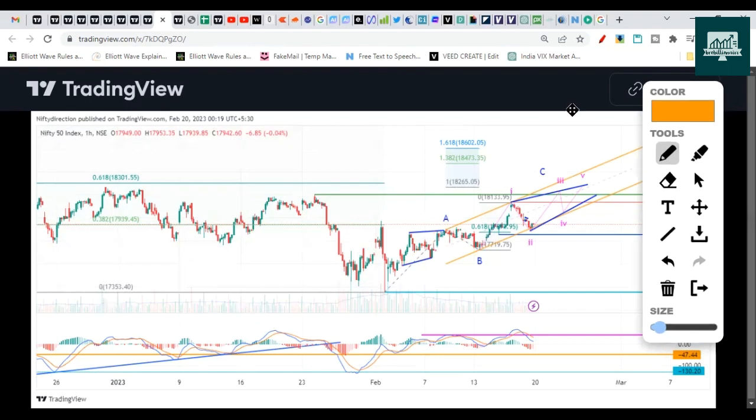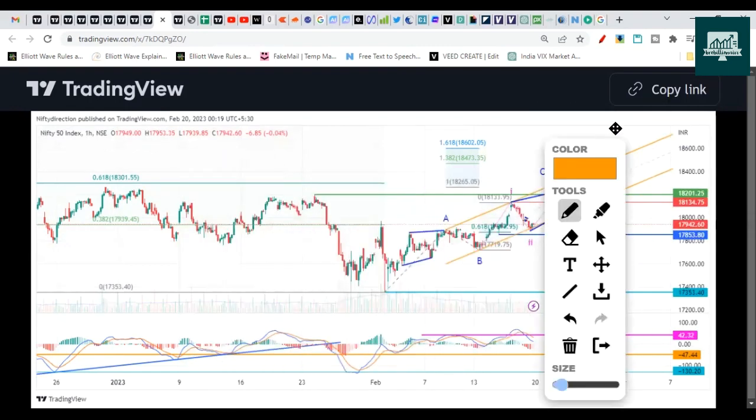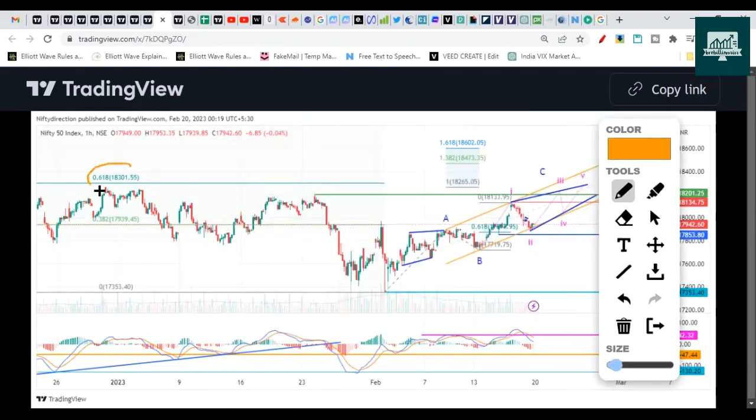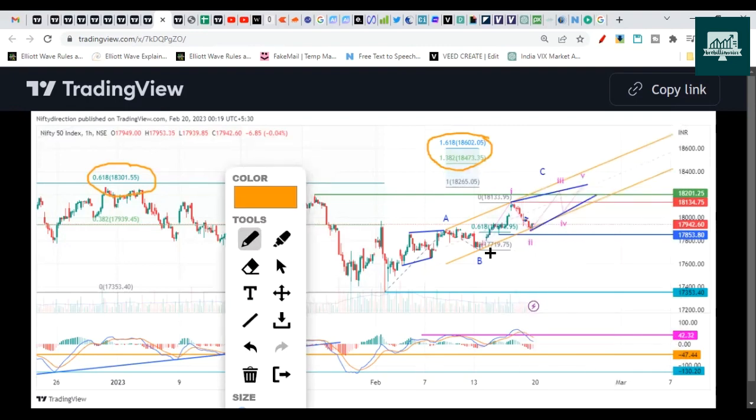Out of the C wave, what I'm assuming is Nifty could go max towards the 0.32 Fibonacci, or 18,470 to 18,600 as well. So there are two possibilities here. It can make an ending diagonal structure like this, and then could start the dip.